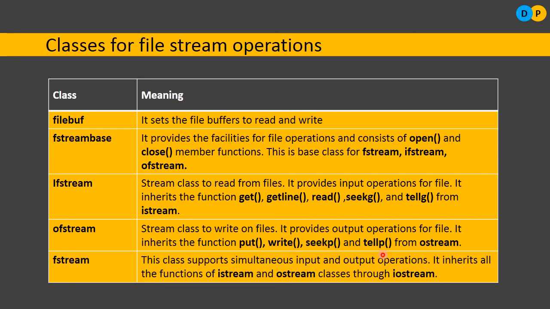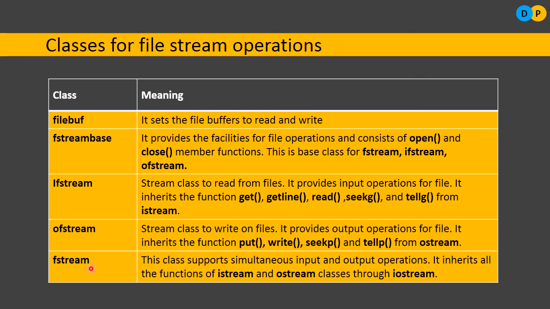So these functions are supported by ofstream. In ifstream we will be using seekg, but here we will be using seekp. So that's the difference. Here also tellg, here tellp. Here in ofstream, we will be outputting certain contents.